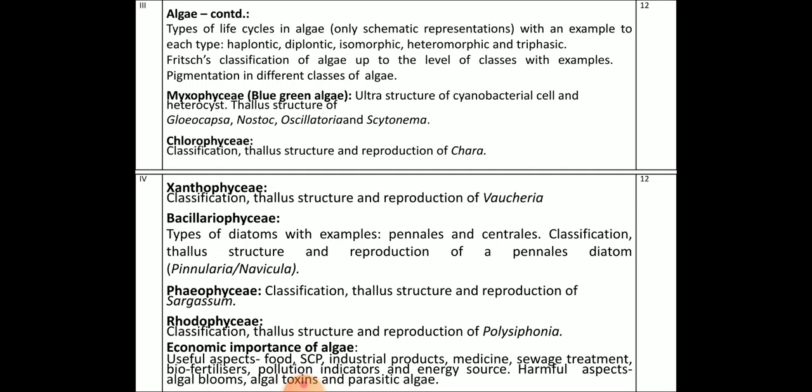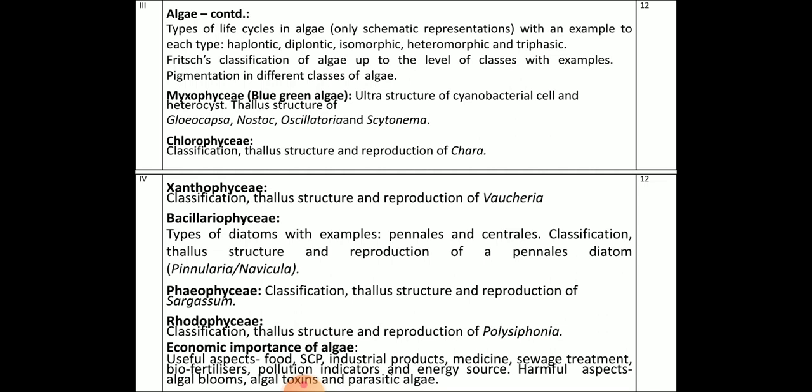Another group is Phaeophyceae, the brown algae, where you will study the classification, thallus structure and reproduction of Sargassum. Then Rhodophyceae, the red algae, where you will study the classification, thallus structure and reproduction of Polysiphonia. The last concept is the economic importance of algae. Useful aspects include single cell protein or food, industrial applications, and sewage treatment. The harmful aspects will also be studied.